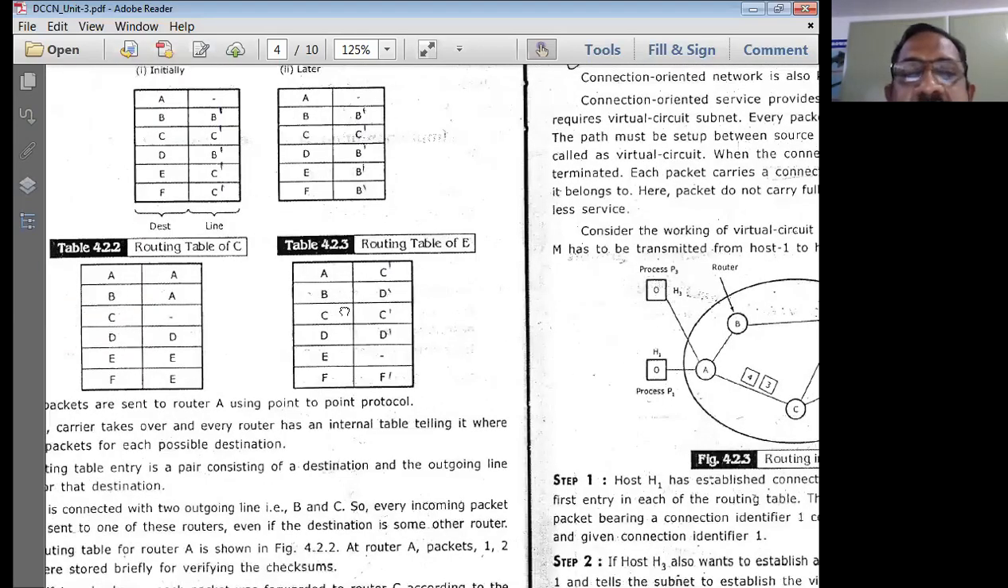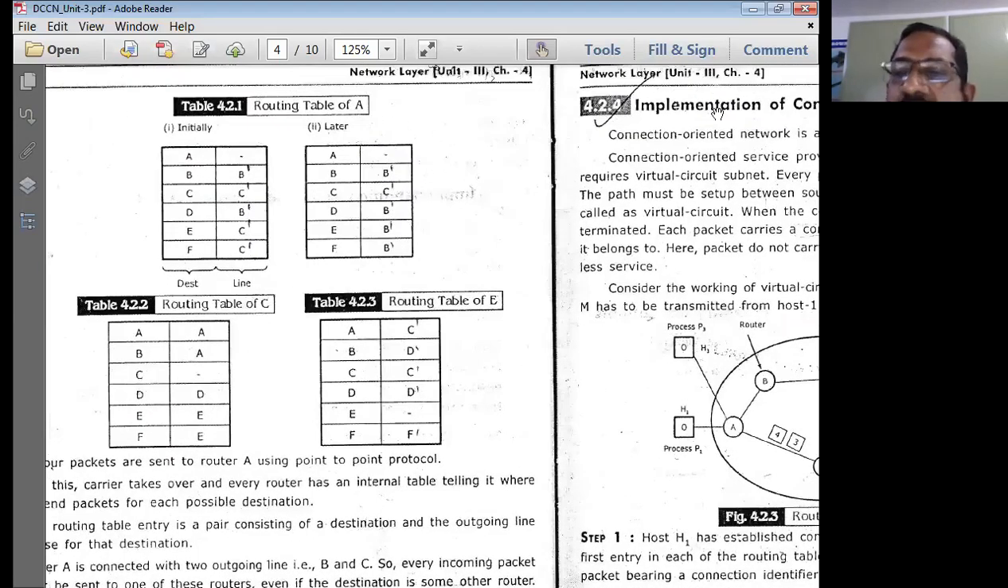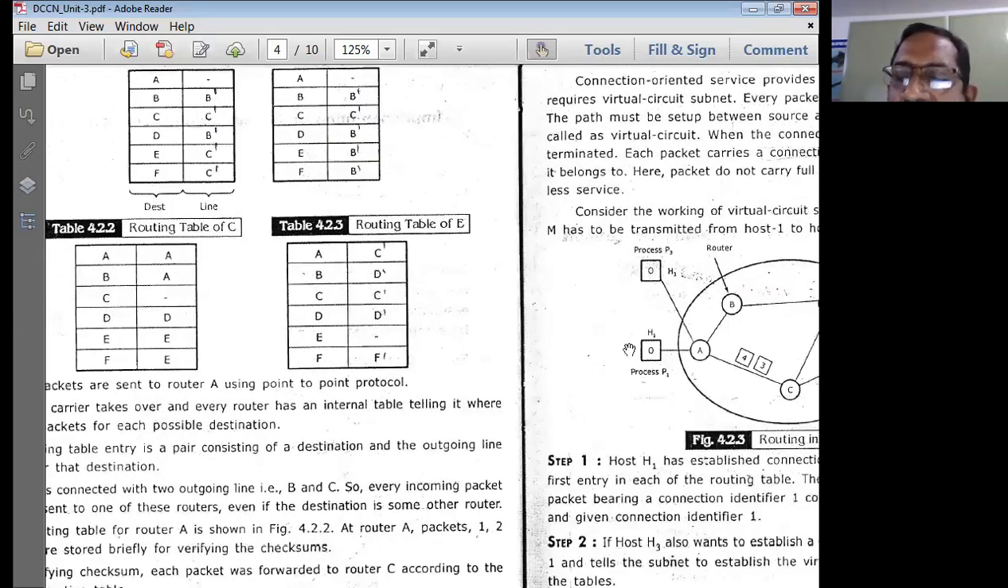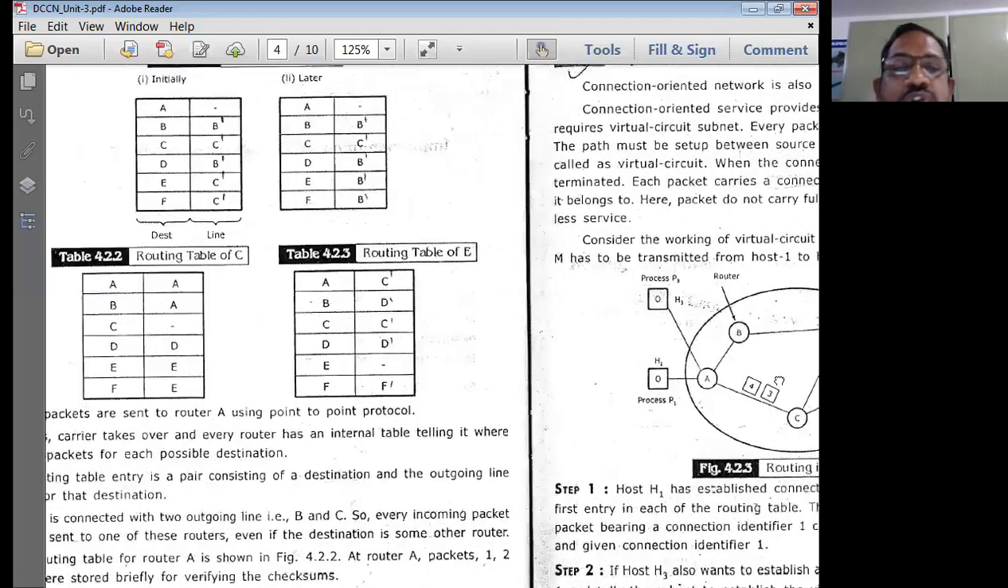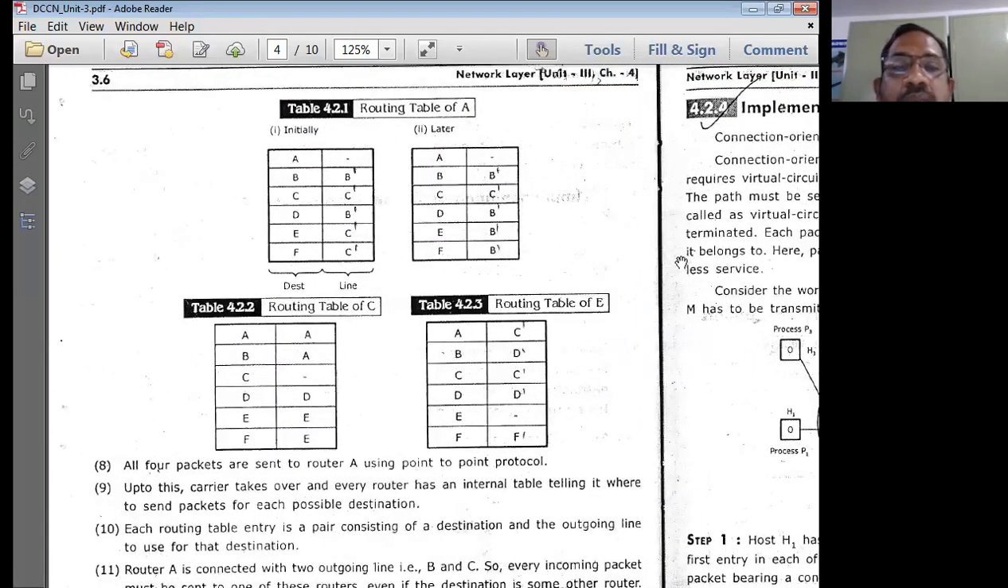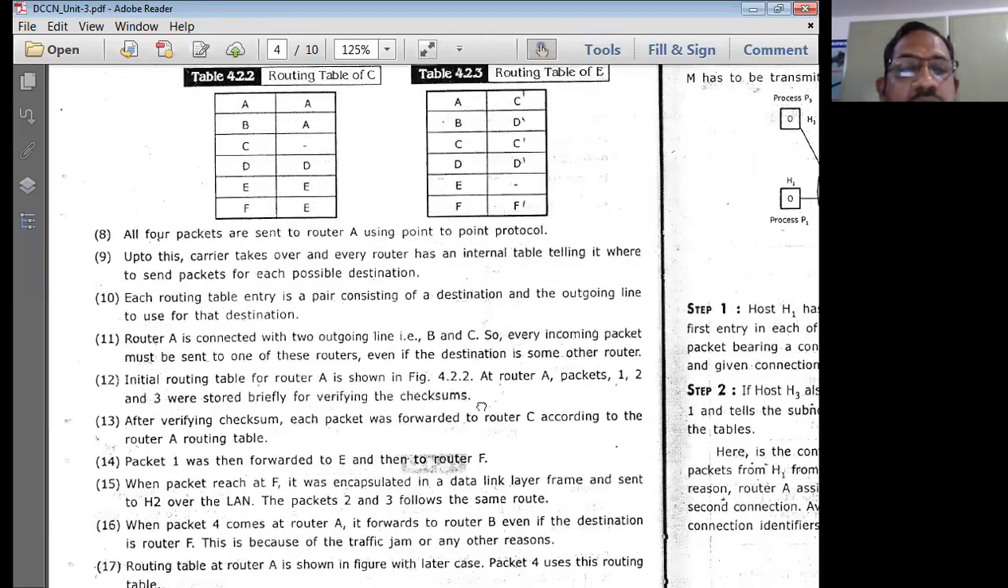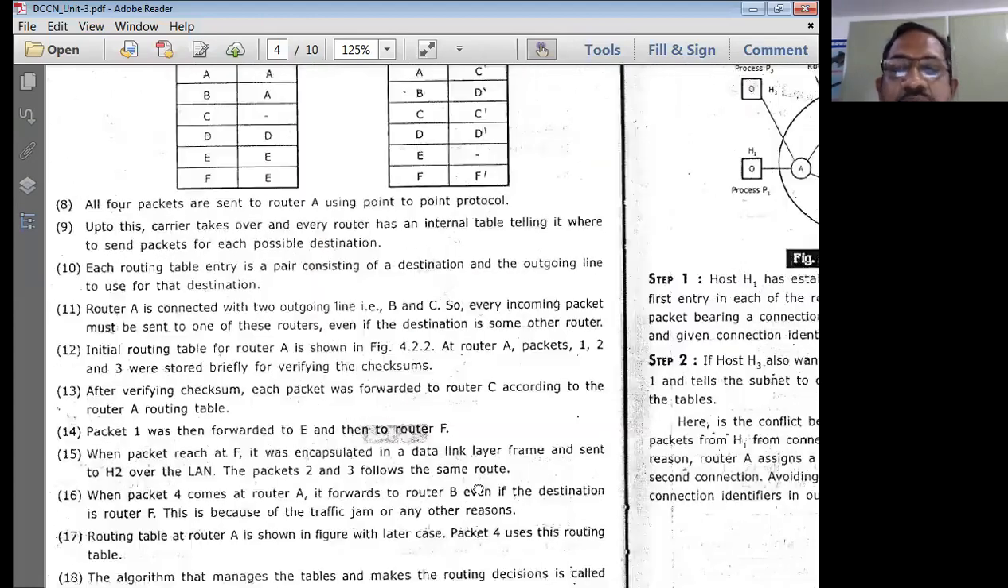In the exam, you can just draw one routing table with this example, and you can just say similar to this. Every router is normally going to write its own routing table to make this packet travel from the source computer to the destination computer. So this is how we prepare a routing table. It is a very, very important concept from the examination point of view.